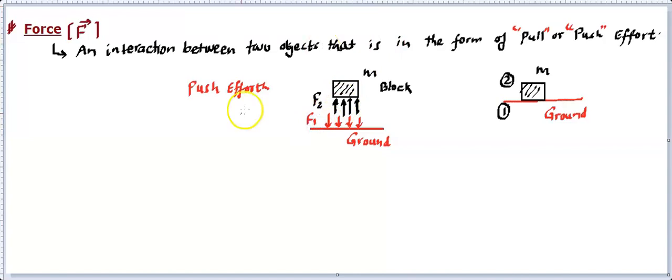Later you'll find, as per Newton's third law, they are equal and opposite. That means this F1 is going to be equal to F2 in magnitude. And directions, you can watch, their directions are opposite. So the point is, whenever there is an effort, that effort is called force. This is because of interaction. It can be either in the pull form or in the push form. This is an example that you understood, an example of push effort.